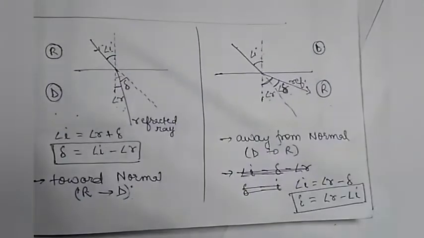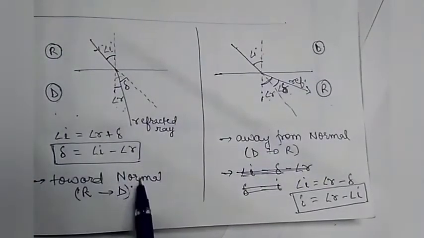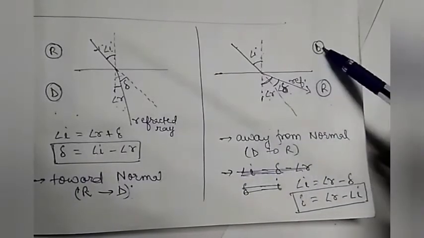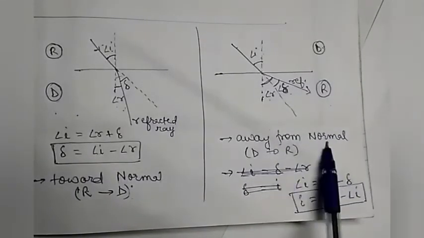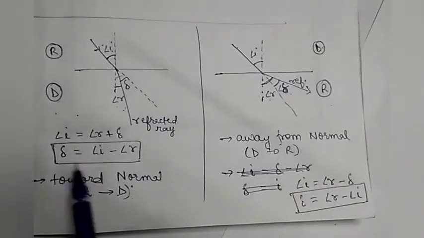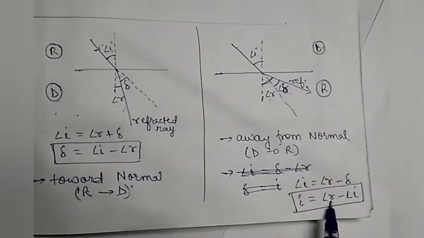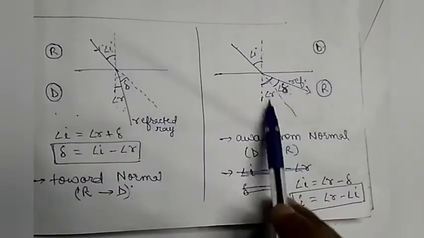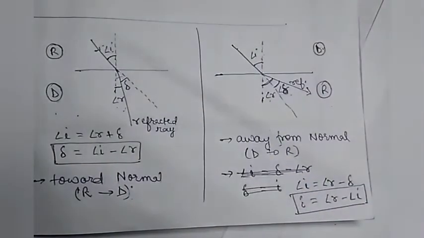See, both the things together. When the ray of light is traveling from rarer to denser, the bending of the refracted ray is towards the normal, and when it is traveling from denser to rarer, it is away from the normal. Here deviation angle is I minus R, here deviation is R minus I, because the angle of refraction is more than the angle of incidence here.